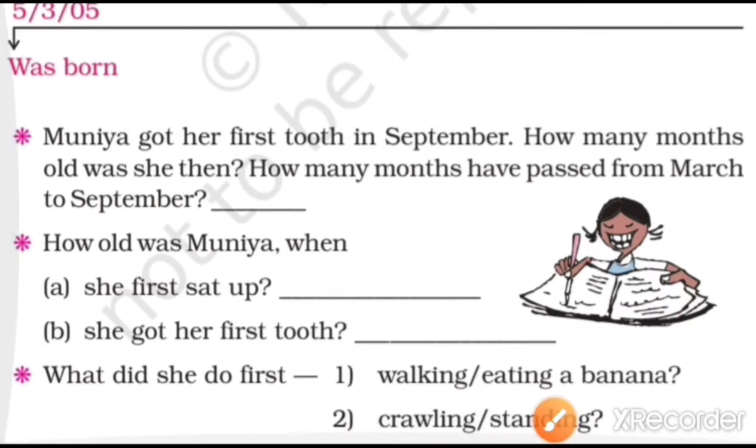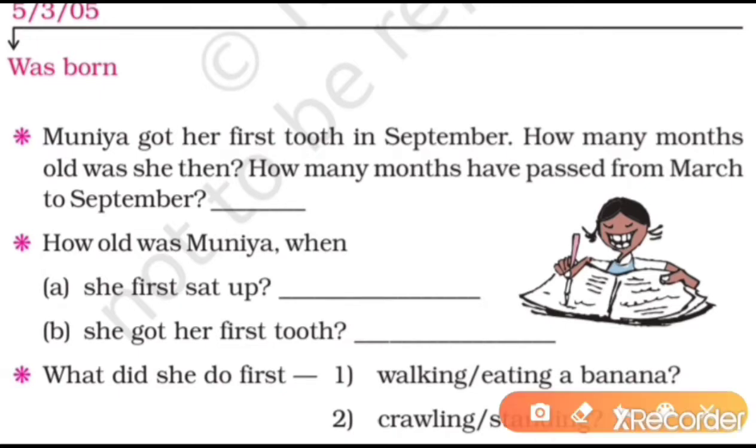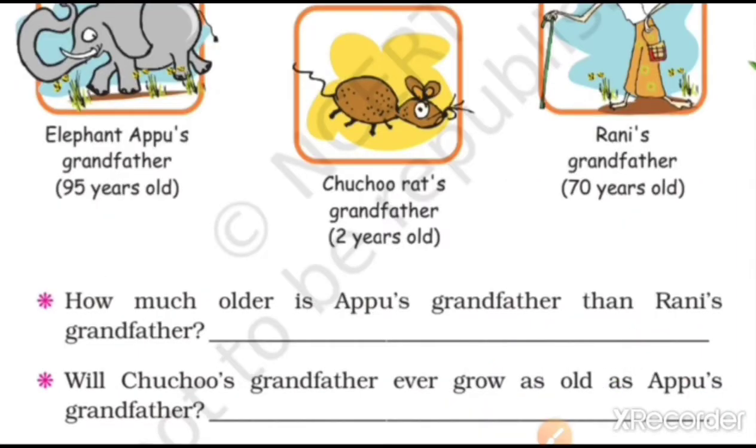Now downward one question is given, what did she do first? Walking, eating a banana. Then the second question is crawling or standing? Crawling. This question I had explained previously.